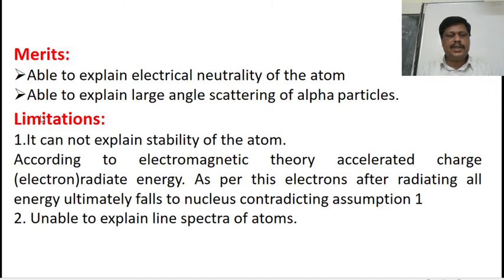This model also has some limitations. What are the limitations of Rutherford's atomic model? It cannot explain the stability of the atom. So, what is the stability of the atom? According to electromagnetic theory, an accelerated charged electron radiates energy. As per this, the electron, after radiating all its energy, ultimately falls into the nucleus, contradicting assumption 1, that is, the stability of the atom. And this model is unable to explain the line spectra of atoms.